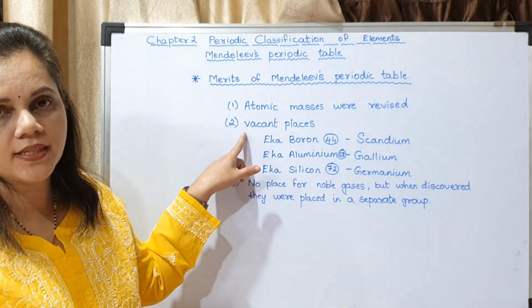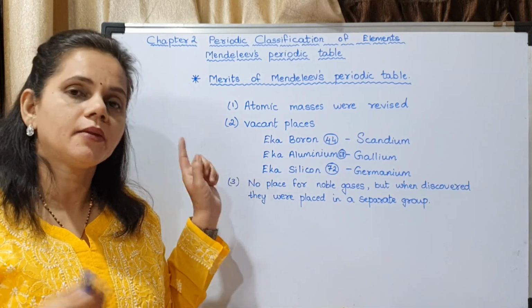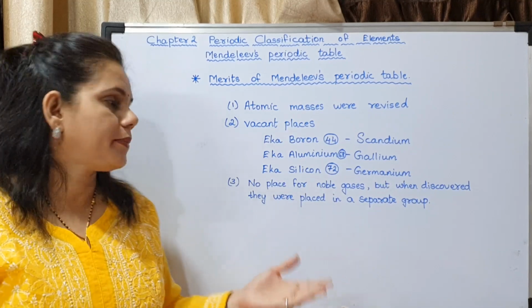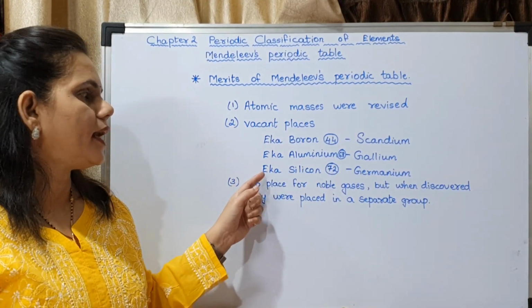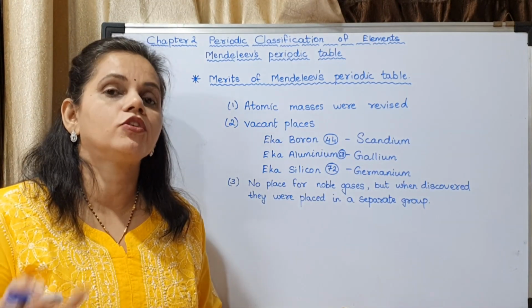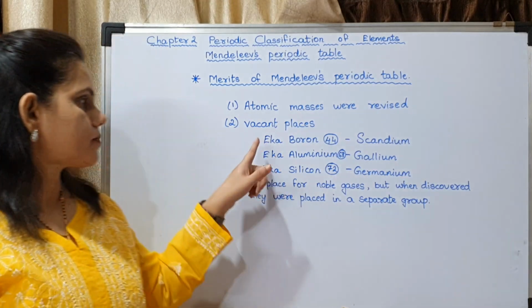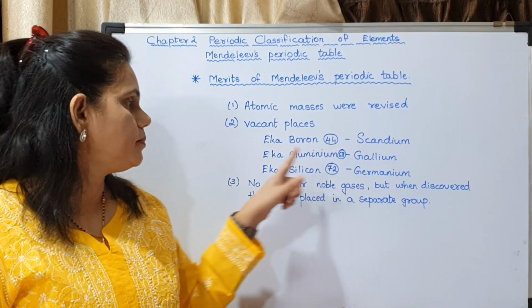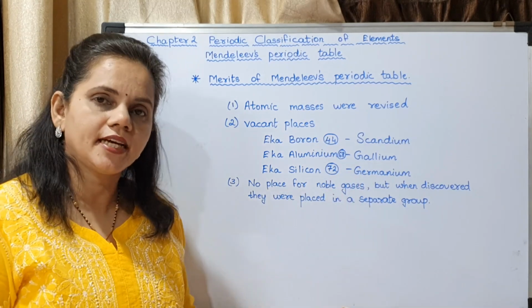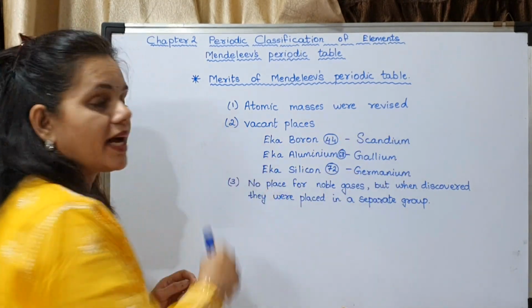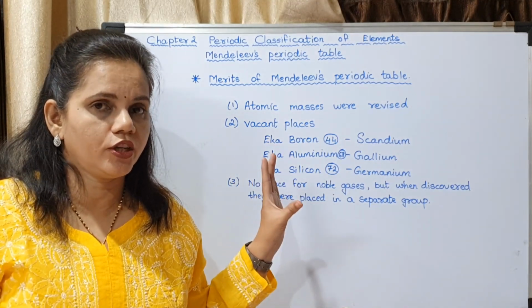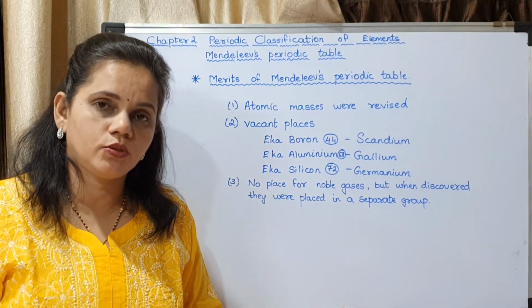He left vacant spaces and he predicted the names and properties of the elements which would be discovered later. He named them Eka boron, Eka aluminium and Eka silicon. Later these elements were discovered and whatever he predicted was found to be correct. Now Eka boron is named scandium, Eka aluminium is named gallium, and Eka silicon is named germanium. This is the match the following question which you will be getting. It is very important for you to mark this or write this in your notebook and keep.